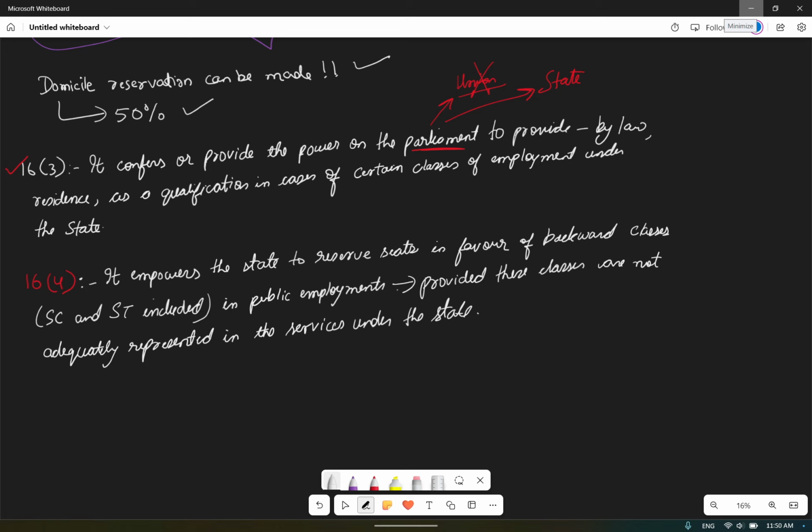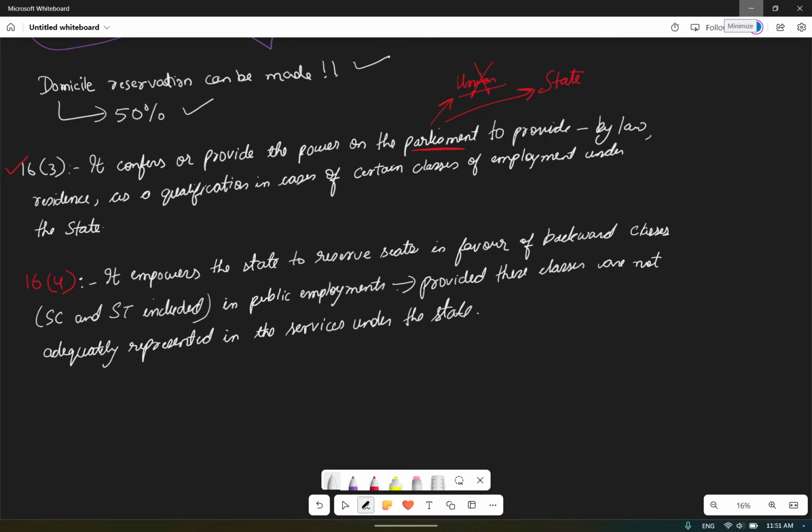So you must have proper data to prove that Muslim people are lacking in these services, and that's why we need a reservation for them. You have to prove that adequate representation is not there. They are not getting the benefit, they are not being appointed, they are lagging behind. There is not equal representation of such people from that society within that particular service. So we'll provide reservation for them, and only in that case will the reservation be provided.